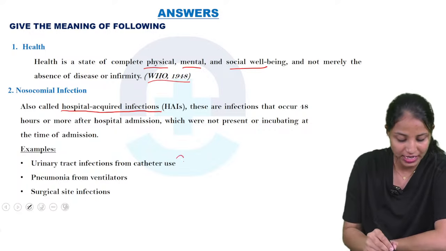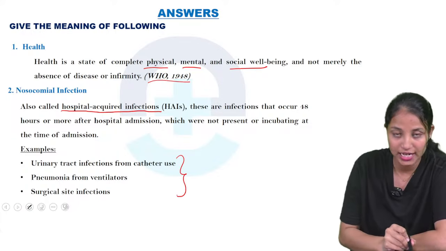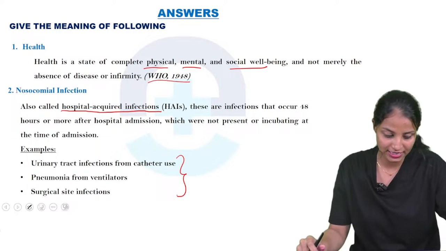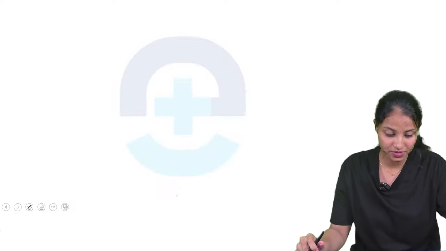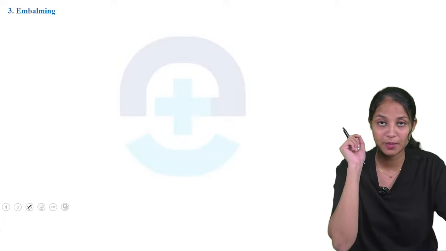We have 3 examples of nosocomial infection. First one is urinary tract infections from catheter use, second is pneumonia from ventilators, and the third one is surgical site infection. So this is the second one. Next we are moving to the third one, embalming.